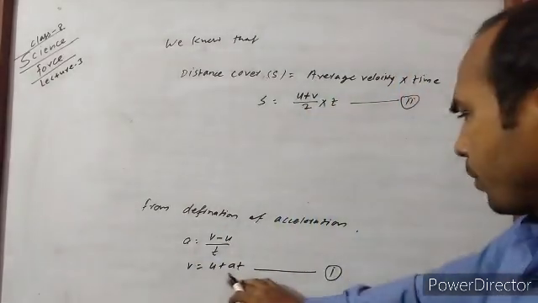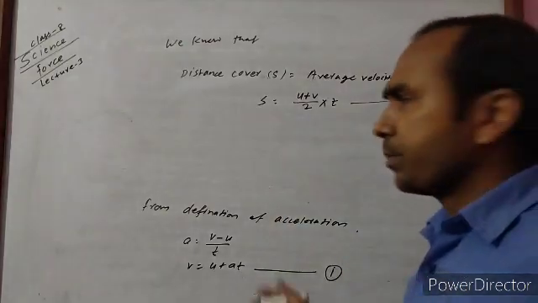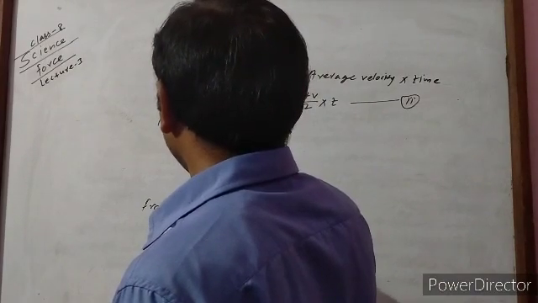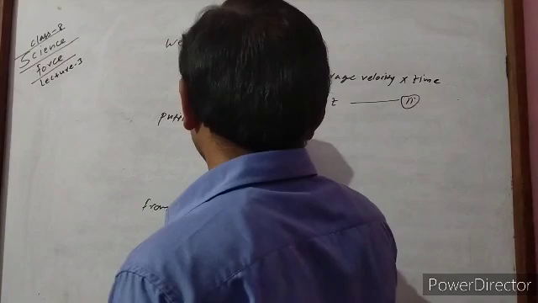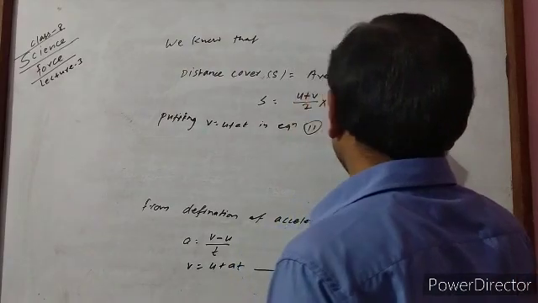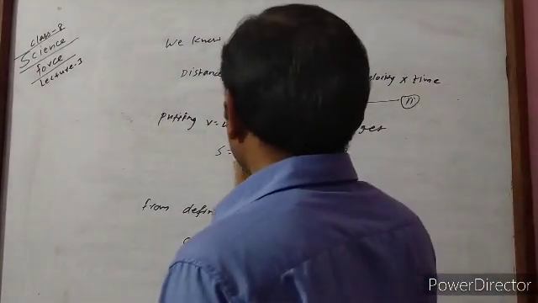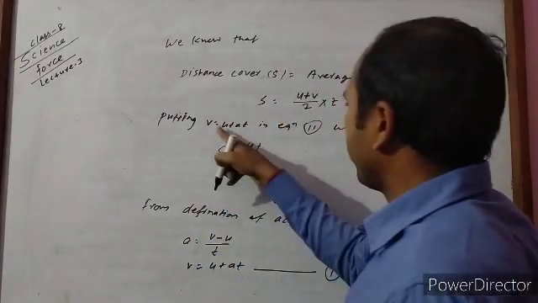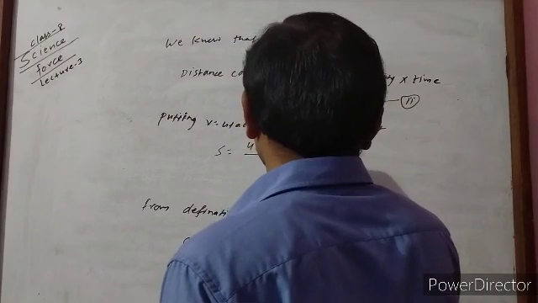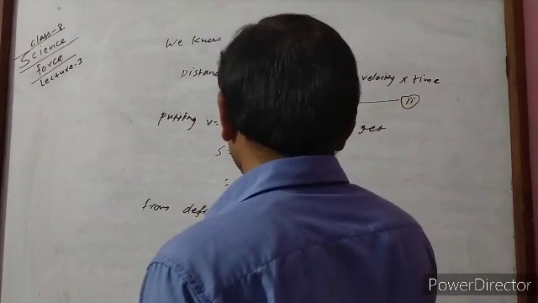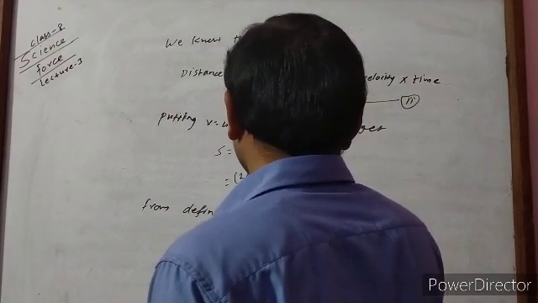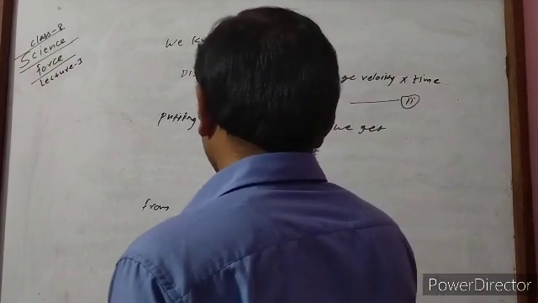Then we put the value of v is equal to u plus at in equation 2. We get s is equal to u plus, instead of v we put u plus at, upon 2, into t. Then u plus u plus at gives 2u plus at, multiplied in the numerator by t by 2 is equal to s.